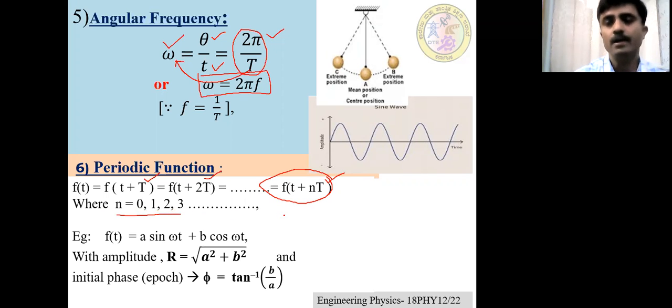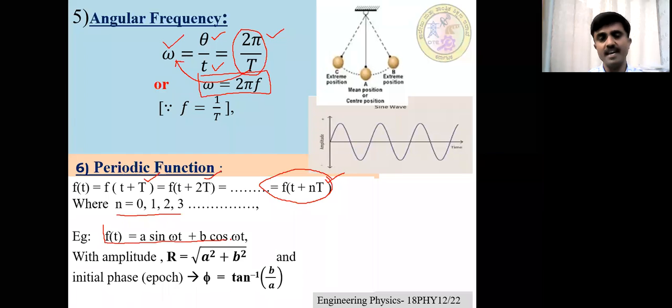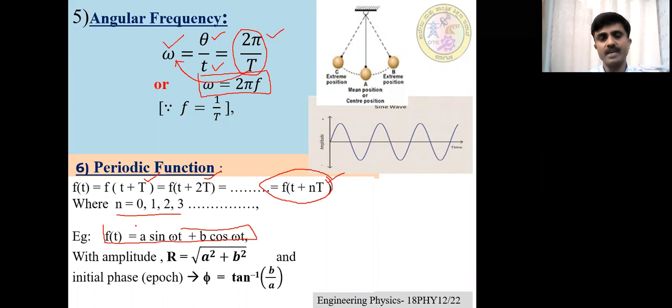One of the best examples of a periodic function is the sinusoidal functions. Generally a sin omega t and a cos omega t are periodic functions. Also, a linear combination of sine and cosine functions is a periodic function. For example, f of t equals a sin omega t plus b cos omega t is a periodic function represented mathematically.